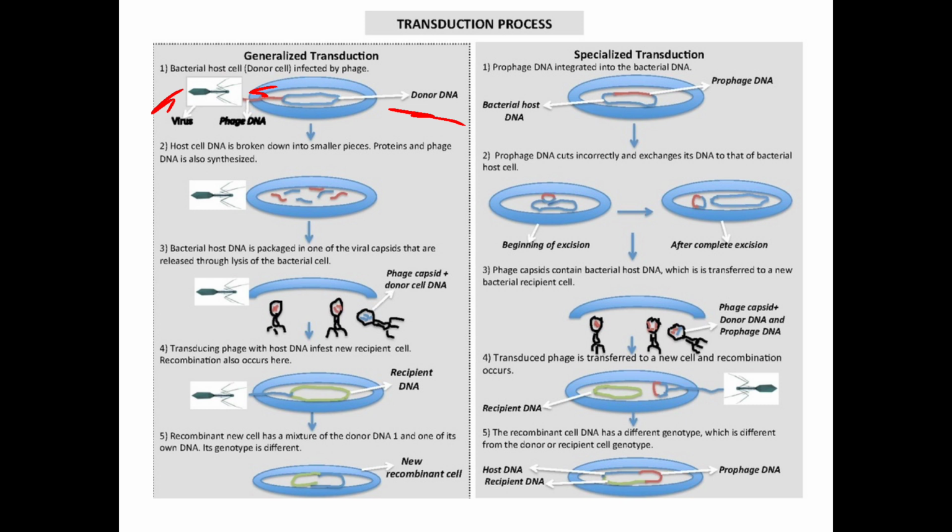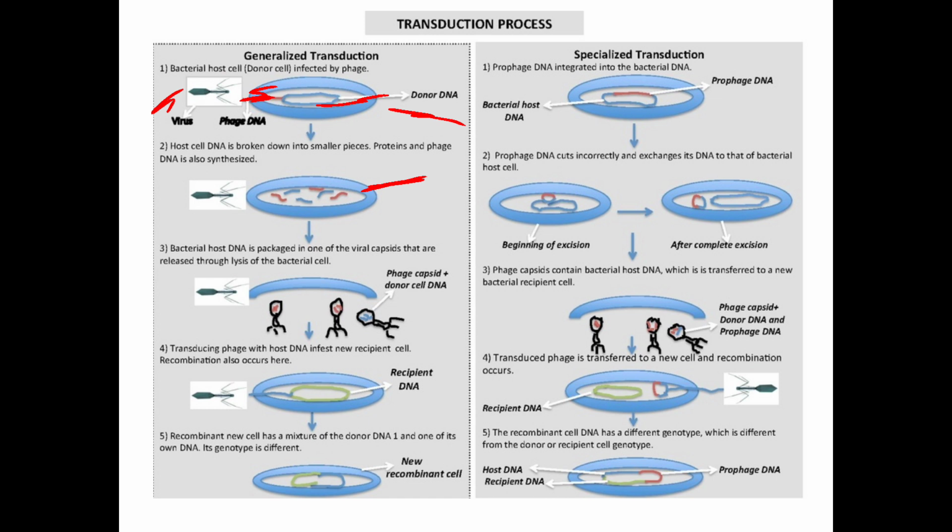Here the first step is the bacterial host cell infected by the phage. Next step, the host cell DNA is broken down into smaller pieces. The protein and phage DNA are also synthesized. See, in the second step, the host cell DNA is broken down into smaller pieces, where the protein and the phage DNA are also synthesized. Here, see, this phage DNA and the donor DNA both are segmented and synthesized.